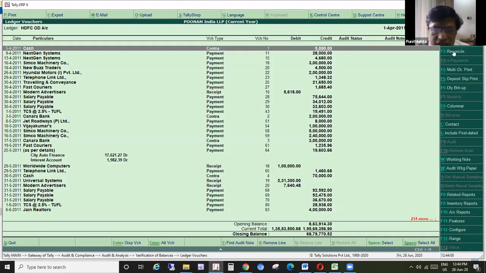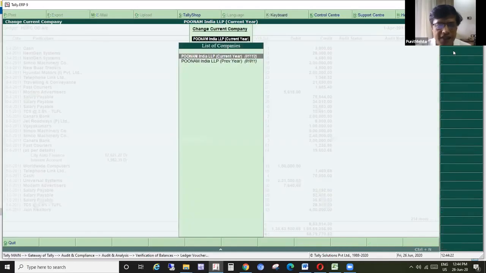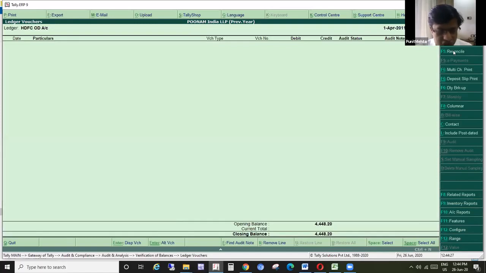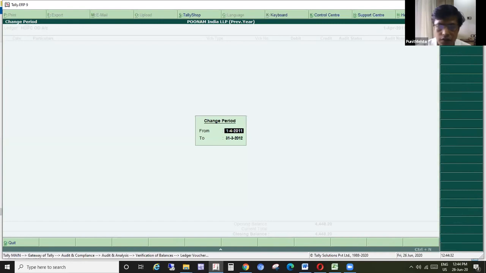Now you want to see the same ledger in the previous year. The name is the same, and for the previous year 10-11, without moving anywhere, you want to see it. How to see? Earlier I had clicked on F4 for selecting different voucher types, but here I am going to click on F3 and select the previous year company, and then change the period with Alt F2 or F2 period, 1410.